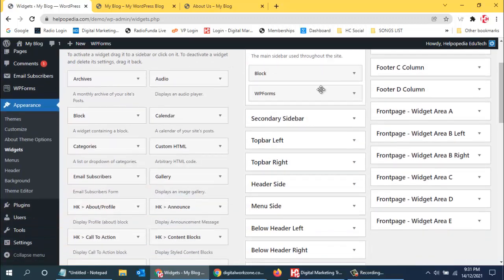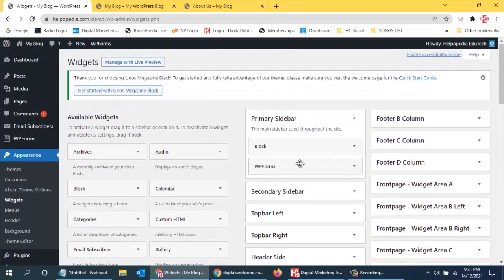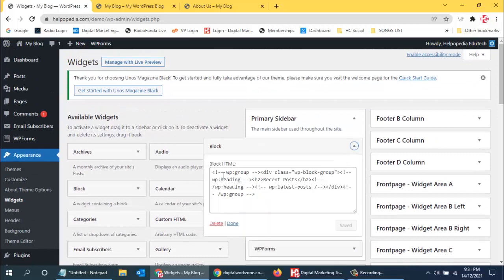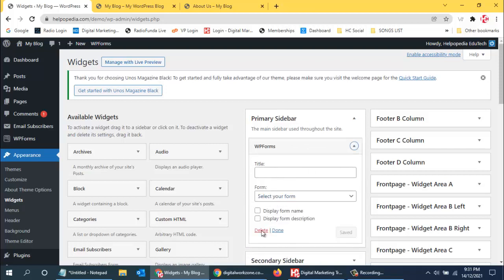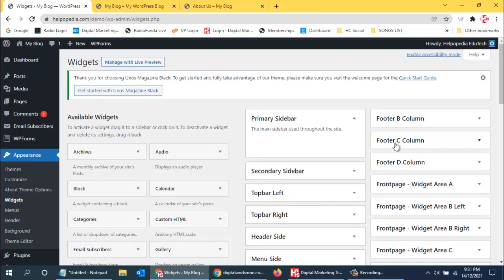So here you can see this is the block, and in this block you can see the recent posts. If I don't want this, I can just delete this option, and this is the primary sidebar. You can see WP Forms, so that also you don't want, so I can delete it over here. So primary sidebar I don't have anything.